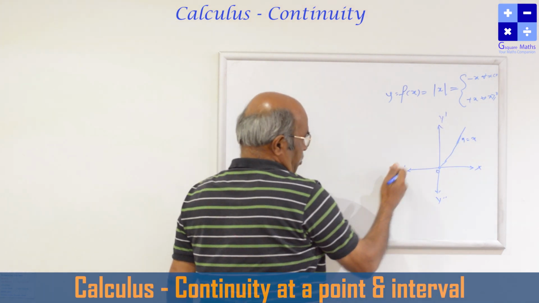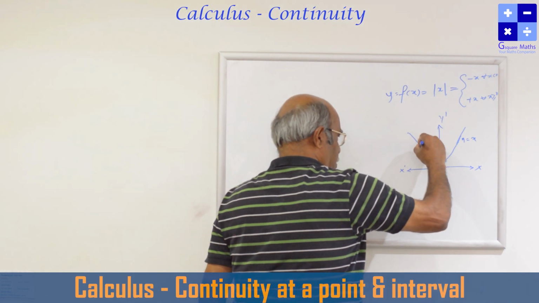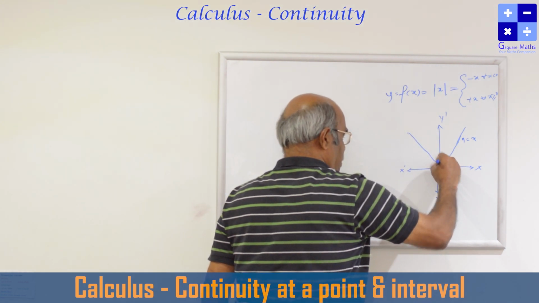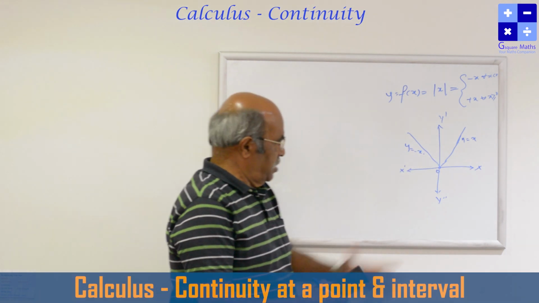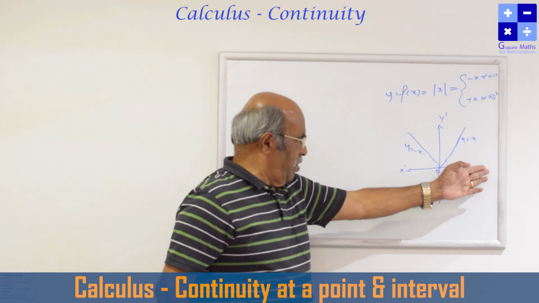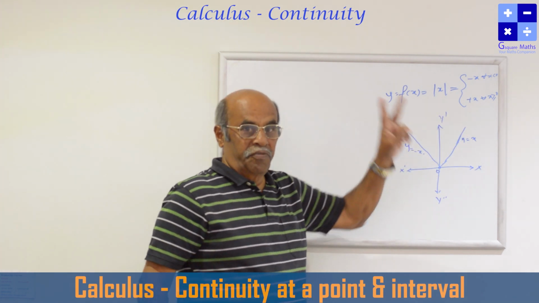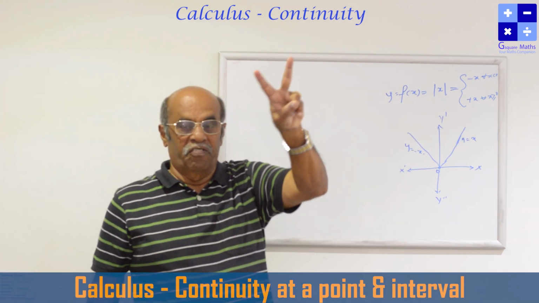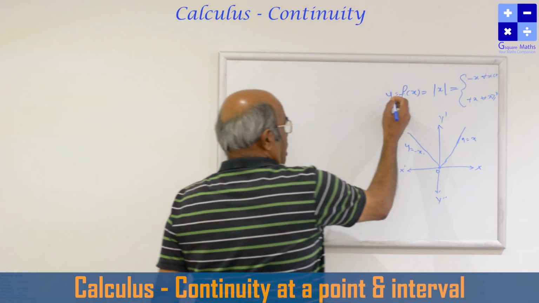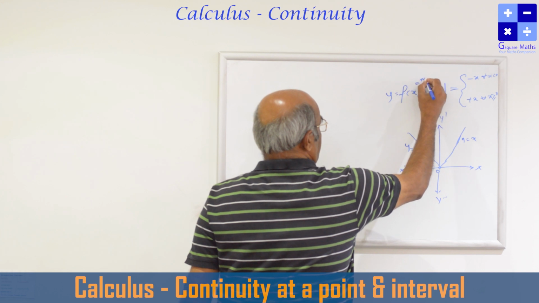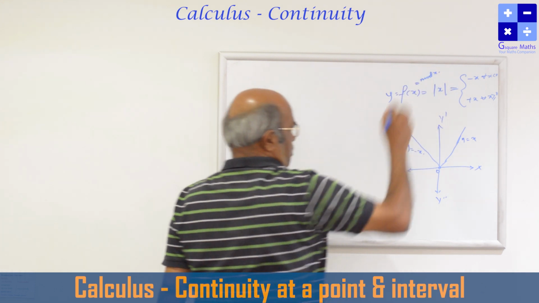If x is negative, this is a line, and if x is positive, this is a line. We used to call it a V function. The V function is a modulus function. Modulus function, y is equal to mod x, we used to call it.